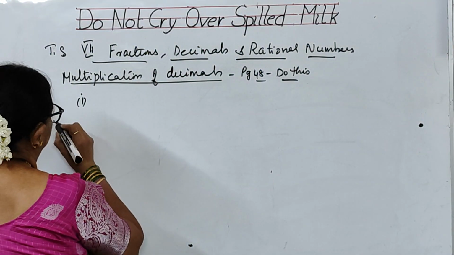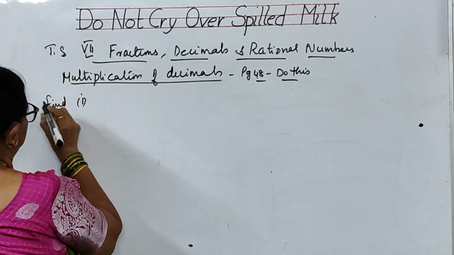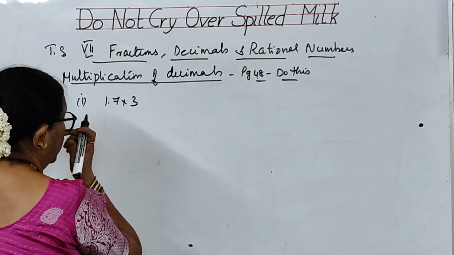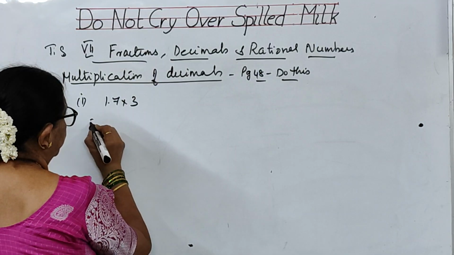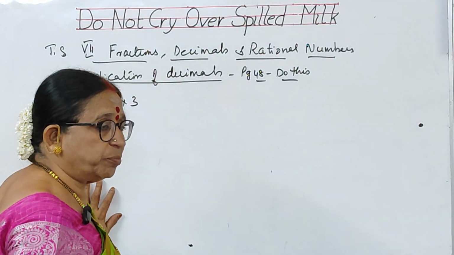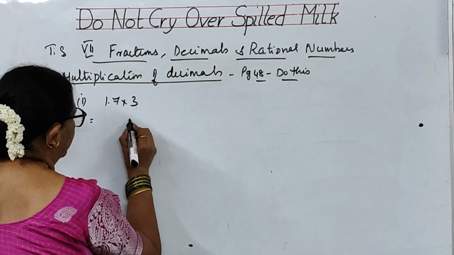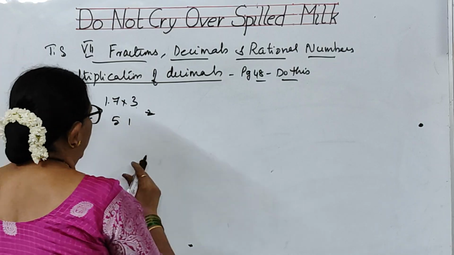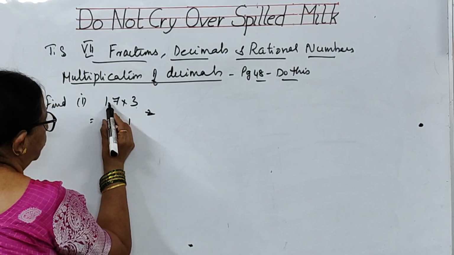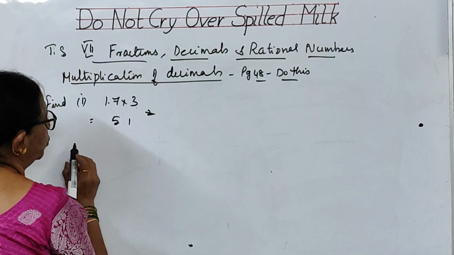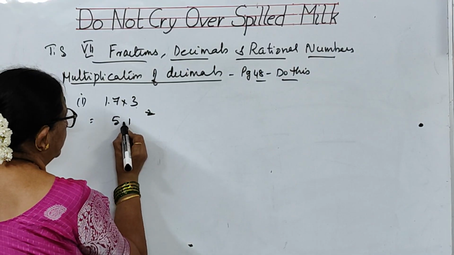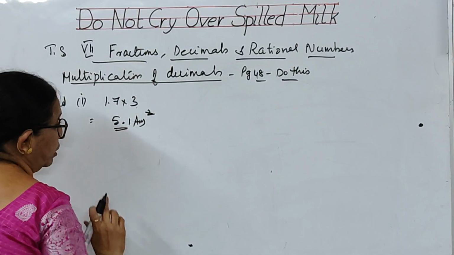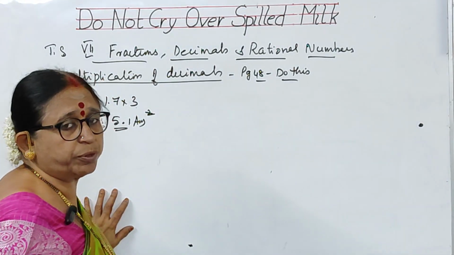So how to multiply the decimals? First question is, find. The first bit is 1.7 into 3. So first what you have to do, children, without thinking about the decimal, you multiply. 7 3s are 21, 3 1s are 3, plus 2 is 5. After getting this, see how many digits are there after the decimal. Here you have only 1. Here no decimal. So before 1 digit you keep the decimal. This is the answer. So keeping of the decimal will be done after finding out the product.